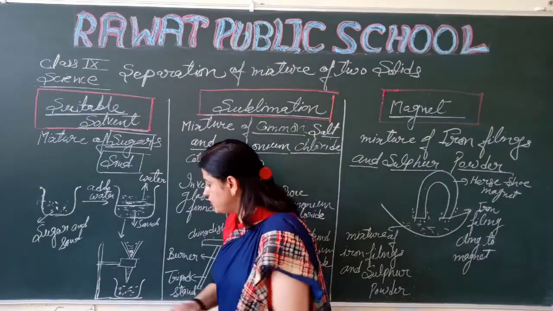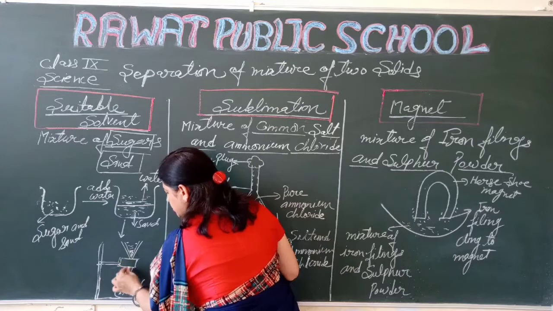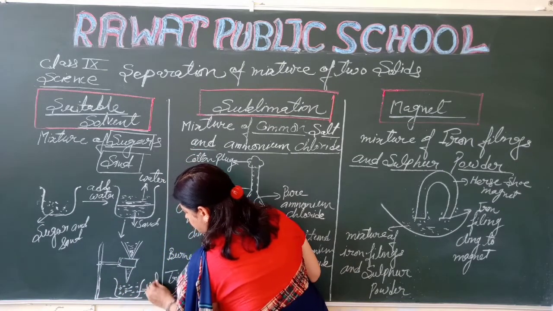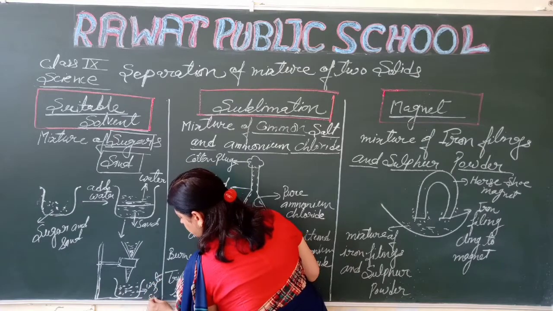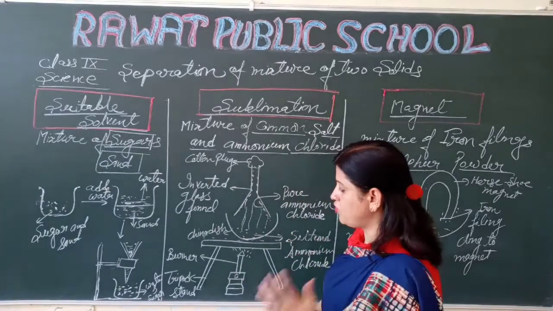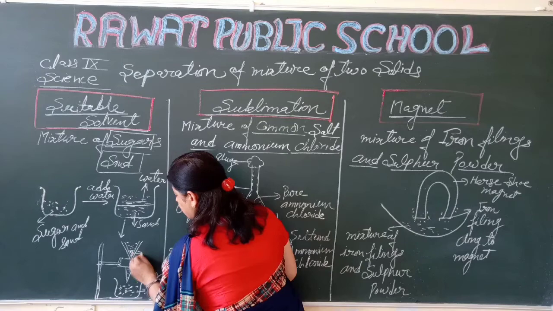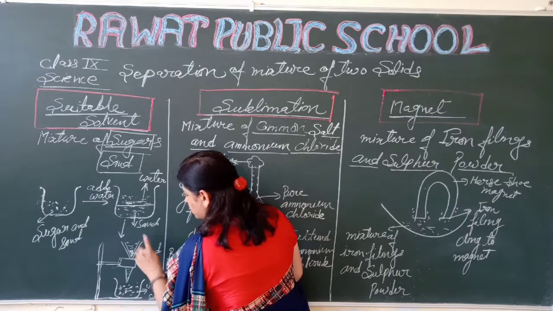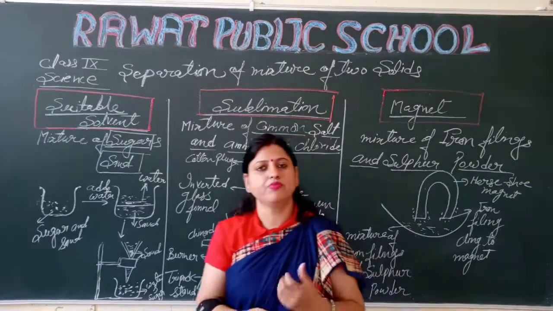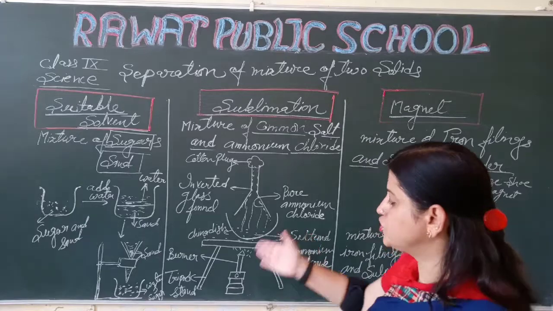In filtration we use filter paper. This is the filtrate, the water and sugar solution, and here is the sand. So the sand is separated, and the water and sugar are together. Now what do we have to separate, students? We have to separate the sugar also.